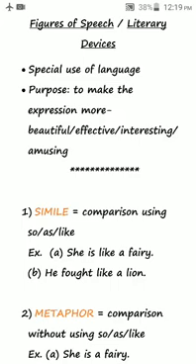It's a special use of language where the purpose is to make the expression more beautiful, more effective, more interesting, or more amusing. In this way, the speaker or writer creates the desired effect by the use of these devices. For example, if I say this place is very beautiful, it would be known as the ordinary or common use of language. But if I say the place is a paradise, here I have used figurative language. The desired effect was to emphasize the beauty of the place.